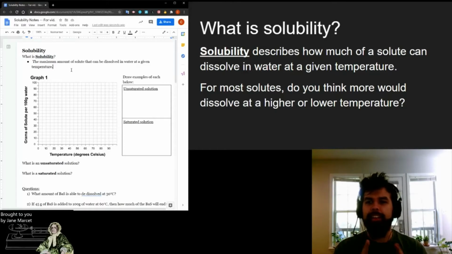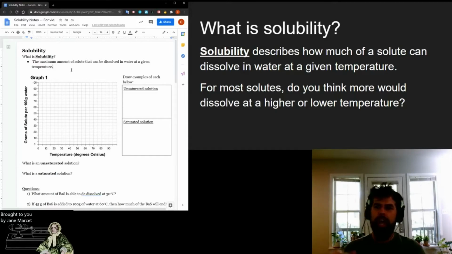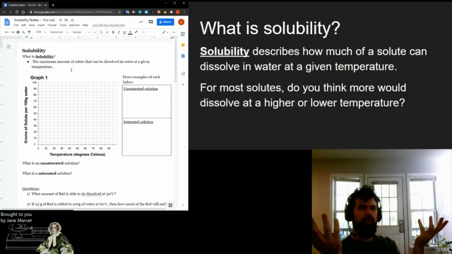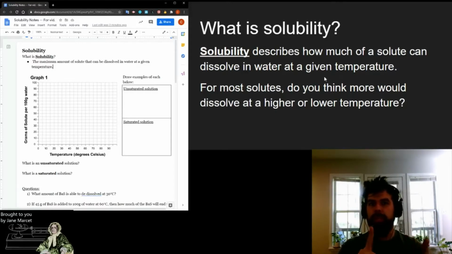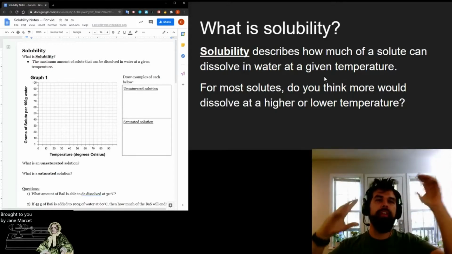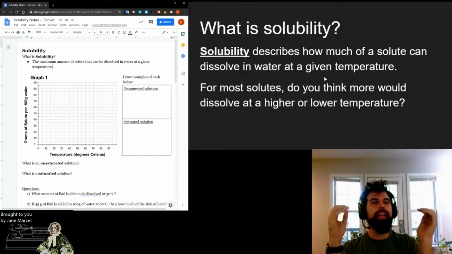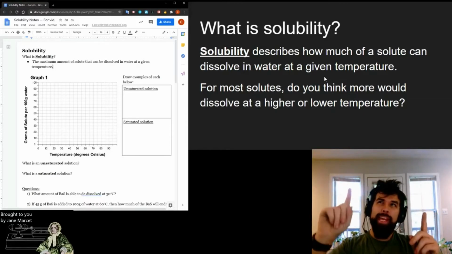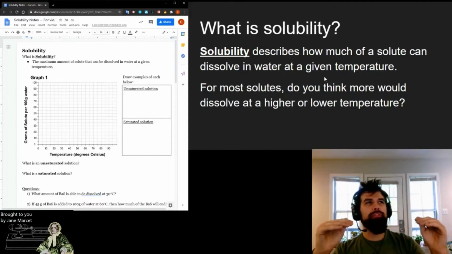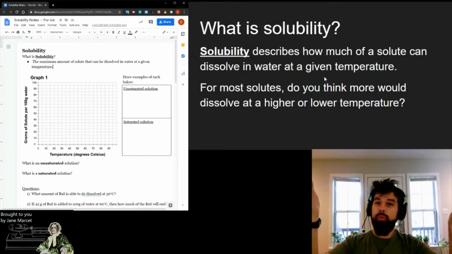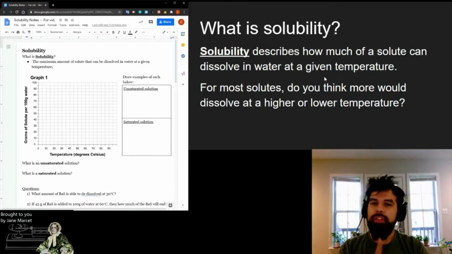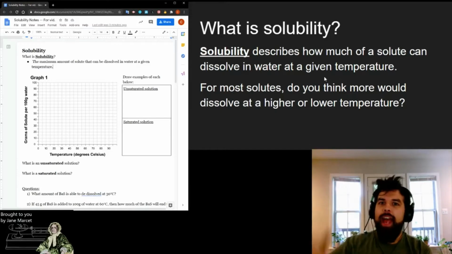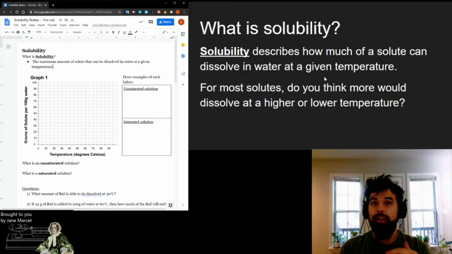Okay, and next, I'd like to pose to you a question. For most solutes, do you think that they would dissolve at a higher or a lower temperature? Many of you are probably thinking back to the rate of dissolution stuff and saying to yourselves, well, I know that as I raise the temperature, things dissolve faster, so maybe I can get more stuff to dissolve if I raise the temperature as well. And you know what? You'd be right. Many things go up in solubility as the temperature rises as well.